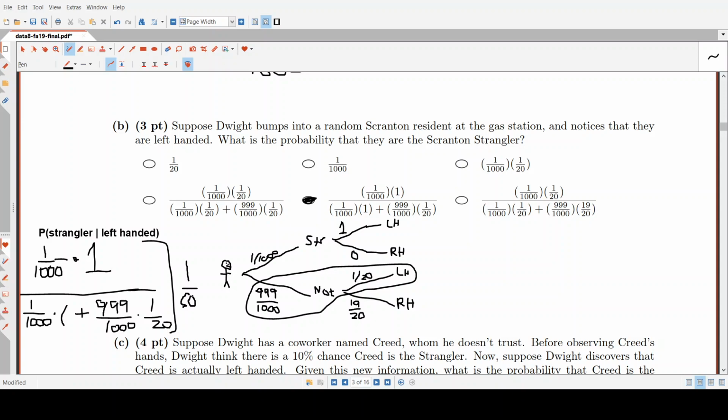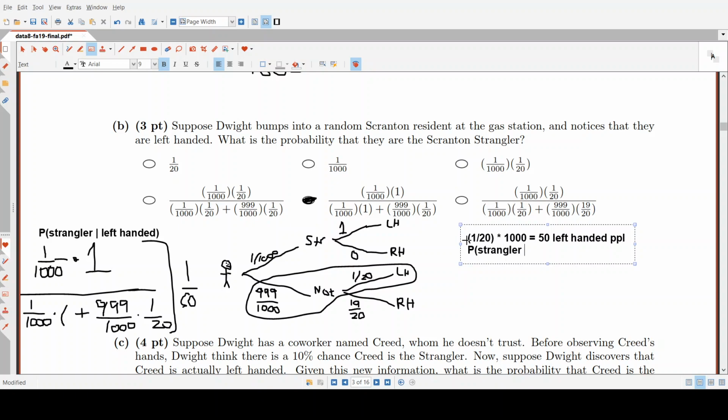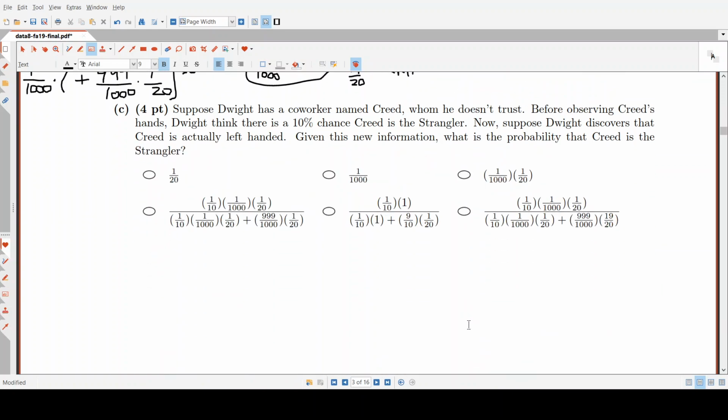And this answer makes sense because there are 50 left-handed people in Scranton, and we can figure that out by saying 1 over 20 times 1,000 people is 50 left-handed people. And so the strangler has to be one of those 50 people, right? So the probability of strangler given left-handed is just 1 over 50 if we do it that way. Okay, so now part C.